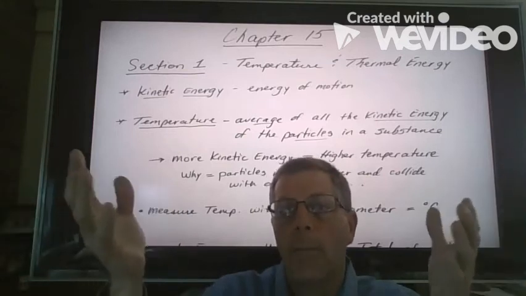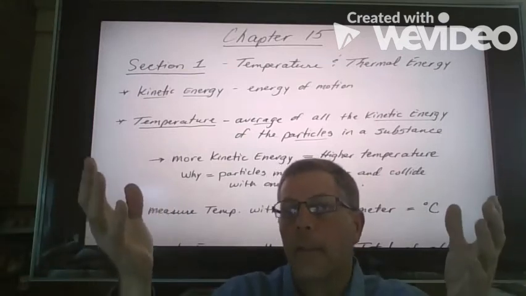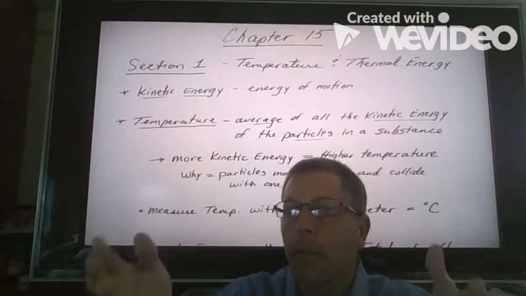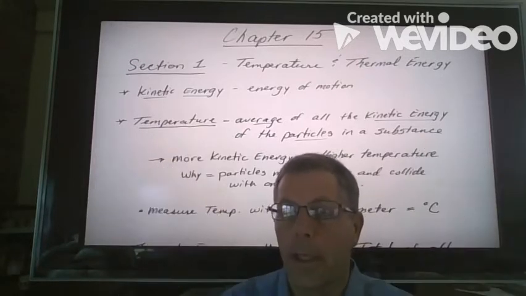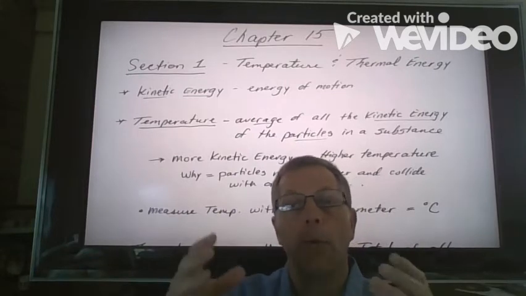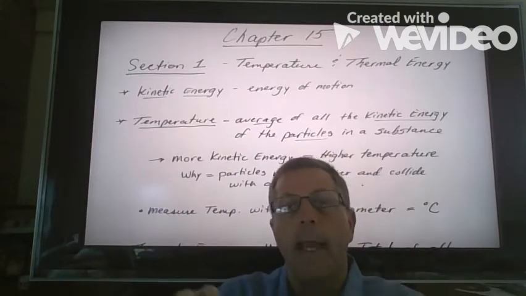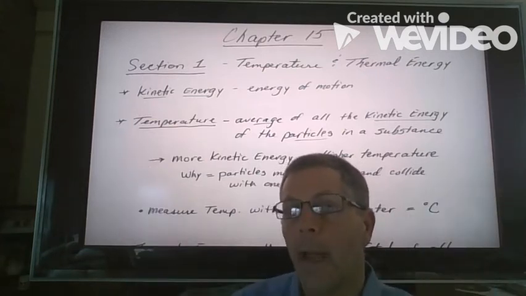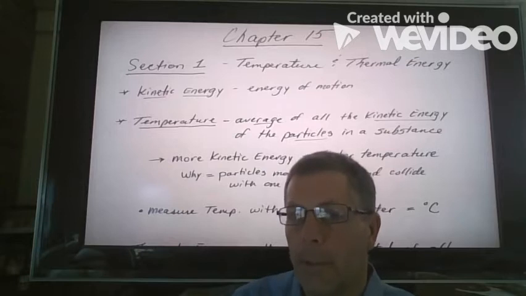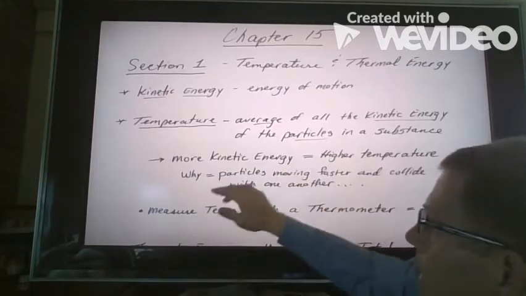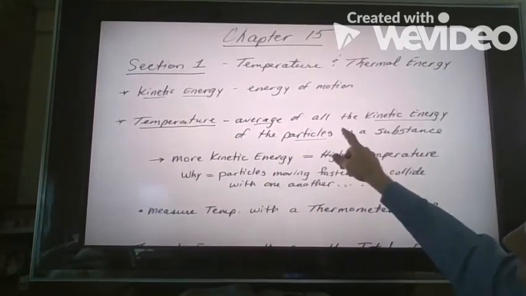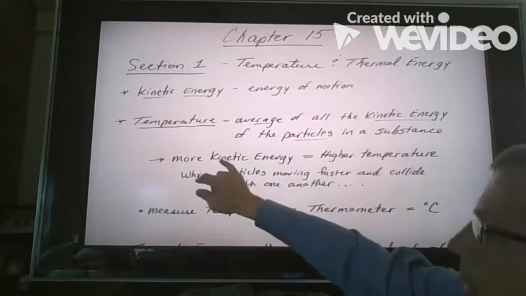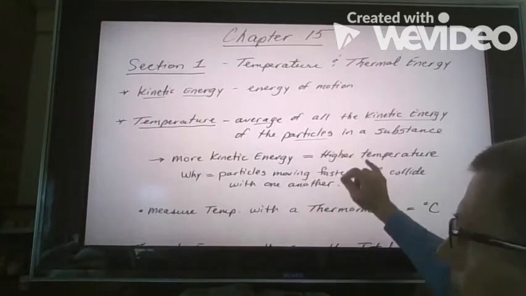So if the particles aren't moving very fast, what kind of temperature are we going to have? Yeah, it's going to be lower. It's going to be colder, as we say. When particles are moving much faster, they have a lot more kinetic energy, therefore the temperature goes up. We have a warmer temperature, okay? So the temperature is the average of all the kinetic energy of the particles in a substance, the more kinetic energy, the higher the temperature.